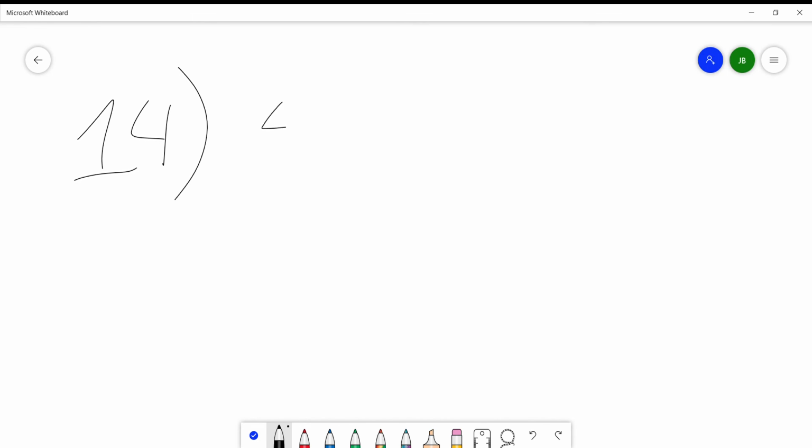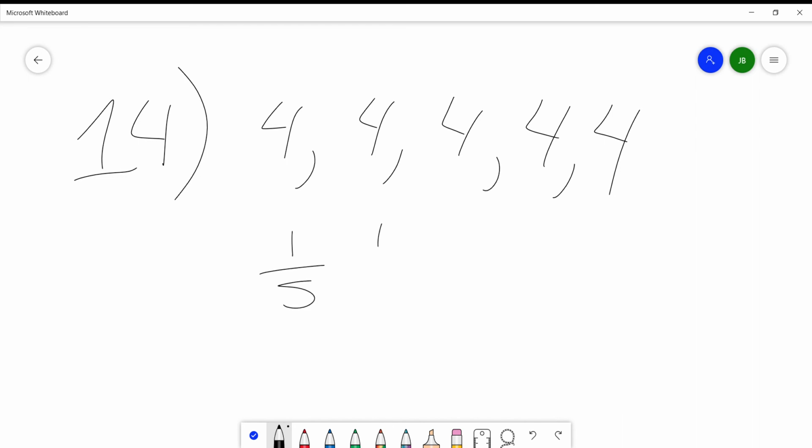There are 4 in each category. All right. Complete the frequency table. Well, it's going to look like 1/5 in all of these. Right? They should all be the same because they are all the same.